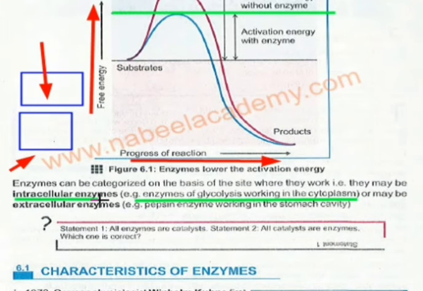Now the example they have shown is glycolysis, which works in the cytoplasm. So the intracellular enzymes have the example of the enzymes of glycolysis. These enzymes of glycolysis work inside the cytoplasm, and the extracellular enzymes are the enzymes which work in the stomach cavity, which means outside the cell.